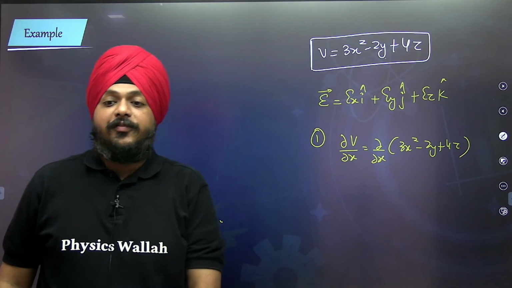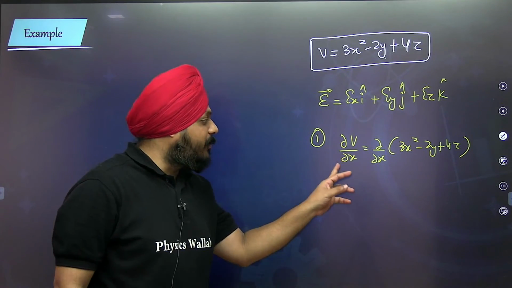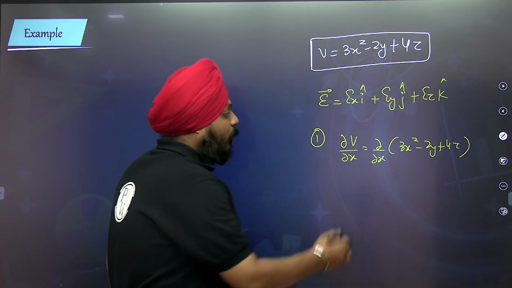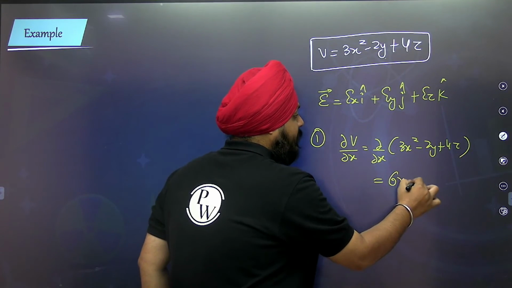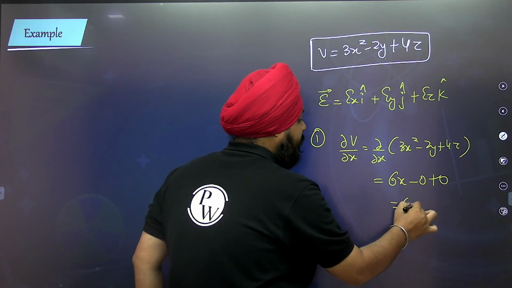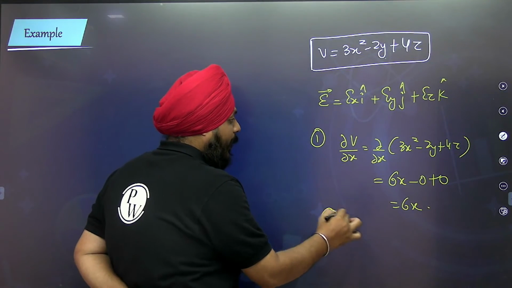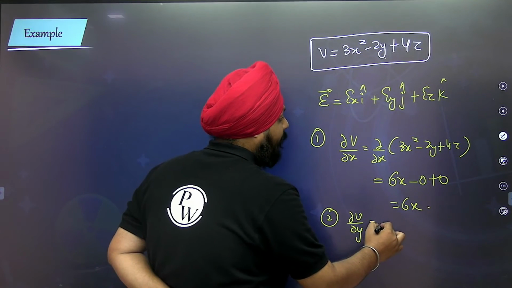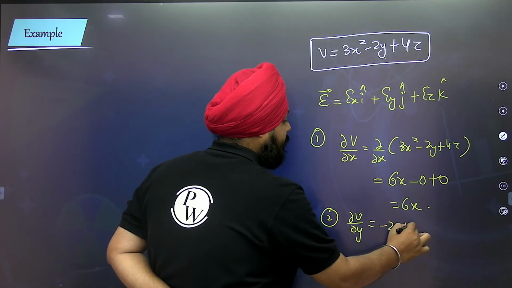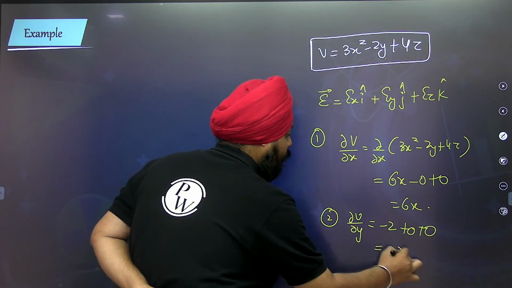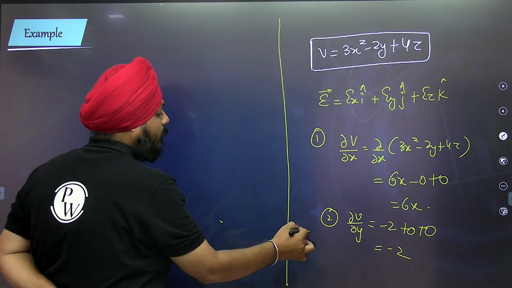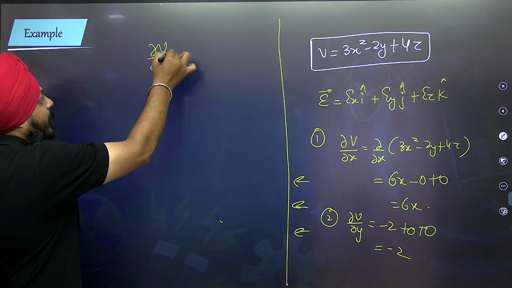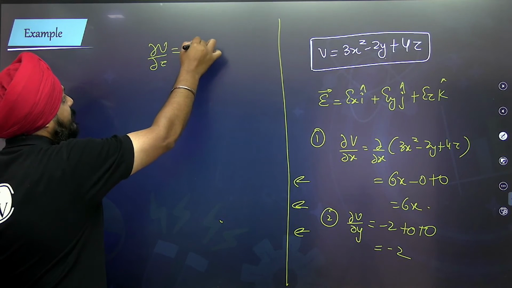If you are differentiating with respect to x, the rest are constants, so they are 0. So differentiating with respect to x gives 6x minus 0 plus 0, which is 6x. With respect to y, it is negative of 2 plus 0 plus 0, so negative of 2. With respect to z, the rest are constants, so it is plus 4.